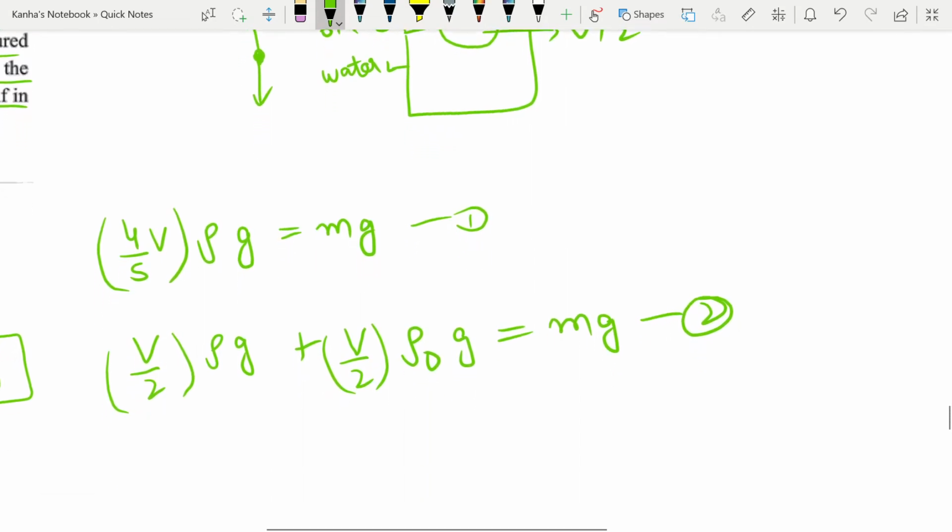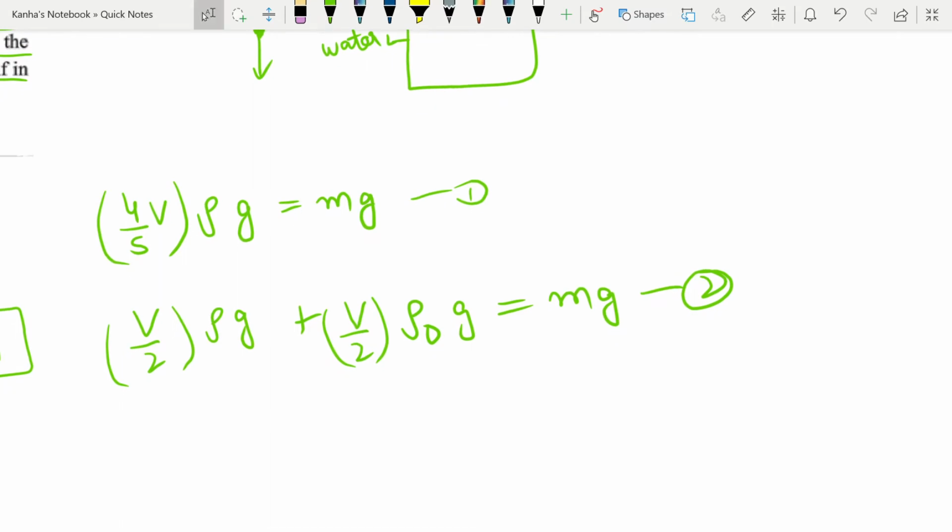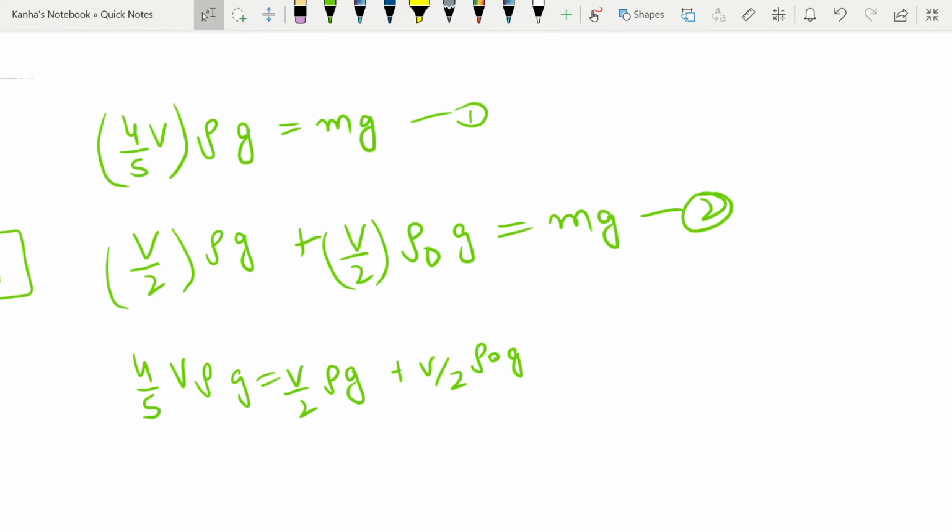From these two equations I can easily write that 4/5 of V into rho, where rho is for water, into g is equal to V by 2 into rho into g plus V by 2 into rho naught into g. With this I can write that 4/5 rho is equal to rho by 2 plus rho naught by 2.